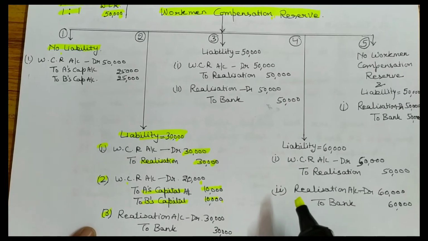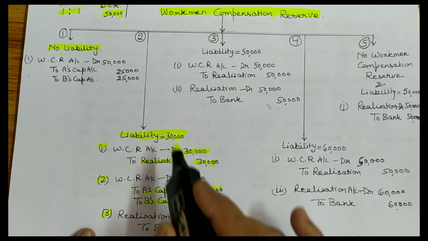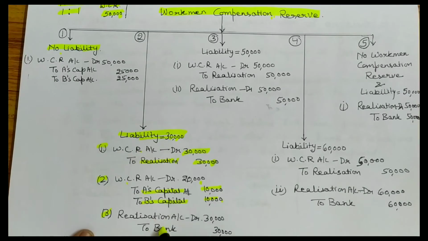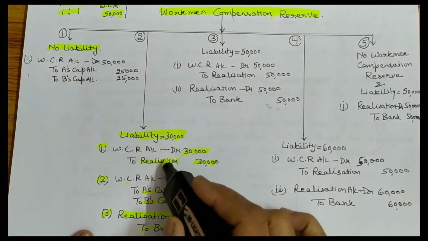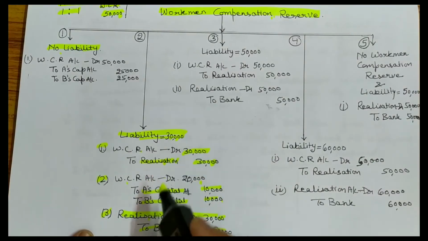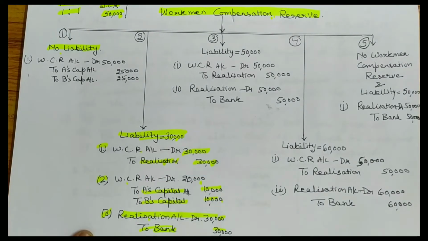And third entry is, if you have transferred the realization account debited to bank. Third entry is realization account debited to bank. Okay. Because this realization में आपने पहले transfer किया, then you have to make payment of this. This is the second case.